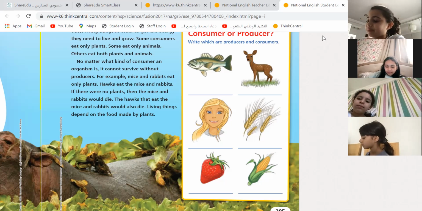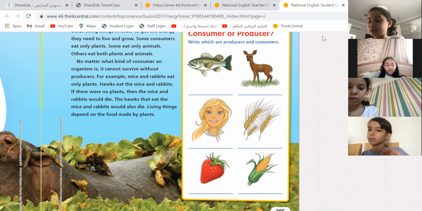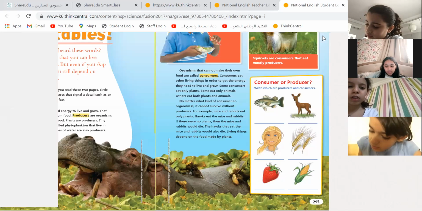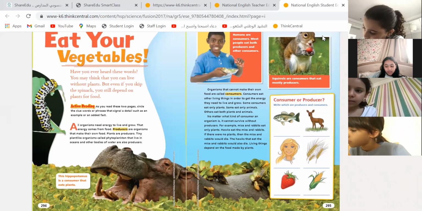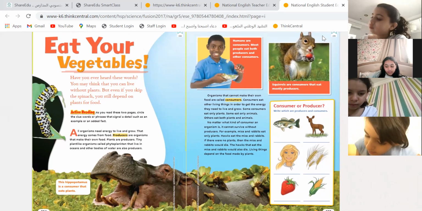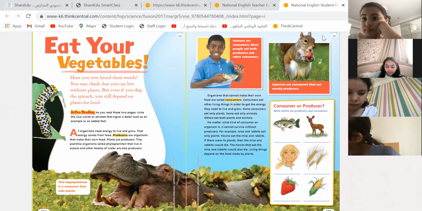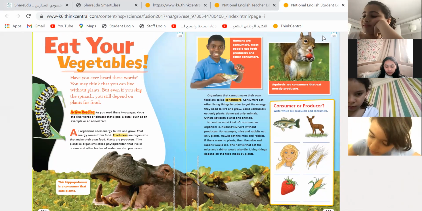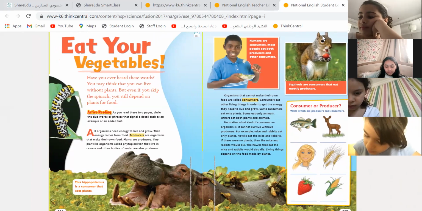What about wheat? Producers. Excellent, producers. What about strawberry? Producers, excellent. What about corn? Producers. Yes, they are producers. Excellent. As we can see, the squirrel is a consumer. It eats mostly producers. It eats mostly plants, and humans can eat both plants and animals.